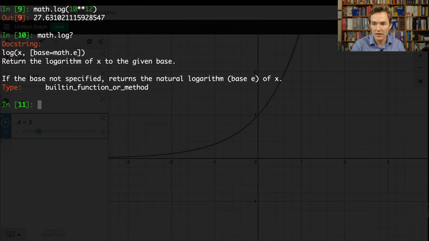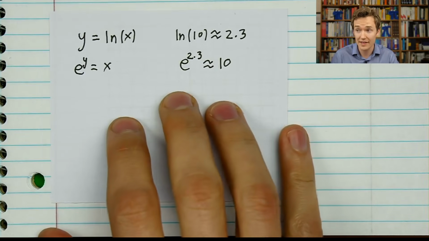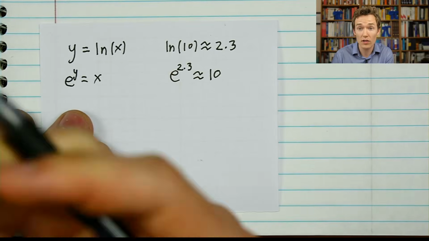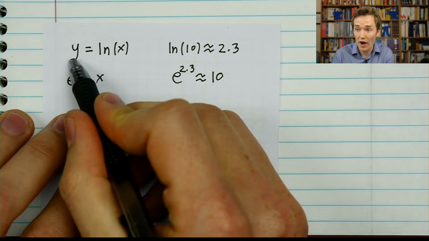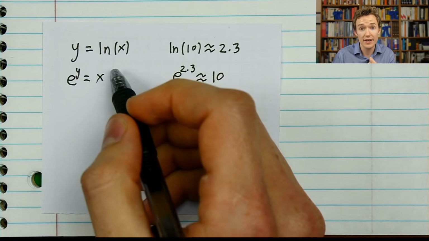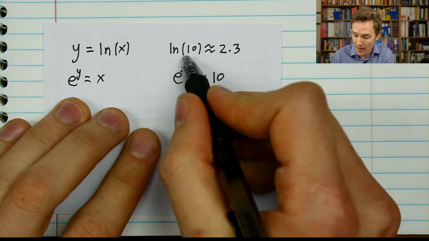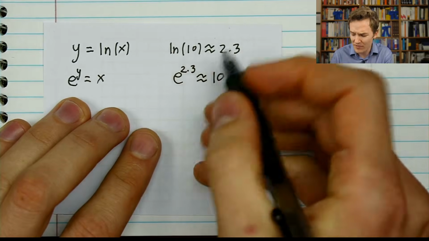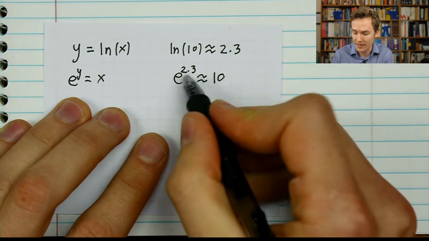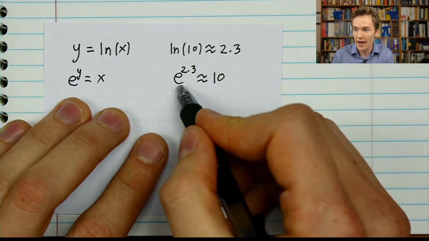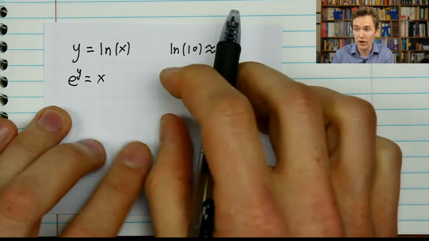And just as a reminder, if anyone needs a little reminding on what logarithms mean, we talked about this in the last lecture, so feel free to pop over. But when you have an expression like ln x, which is telling us the log with base e of x equals y, that is saying the same thing as e to the power y equals x. It's asking the question, e to the what equals x. So for example, the natural log of 10 is around 2.3. And that's a useful value to know if you want to make conversions between exponentials written with e versus exponentials written with 10, that the natural log of 10 is around 2.3. So that's saying the same thing as e to the 2.3 equals 10.